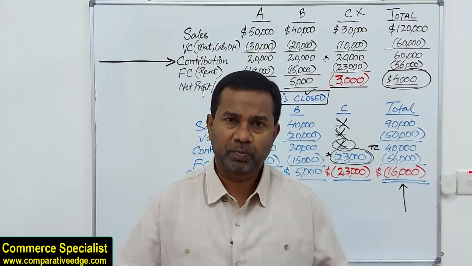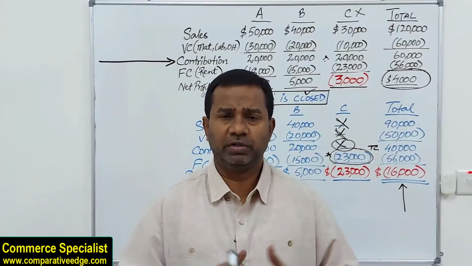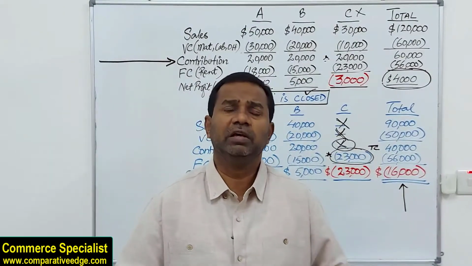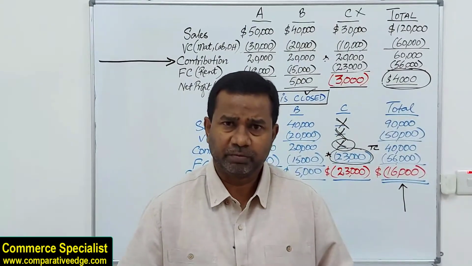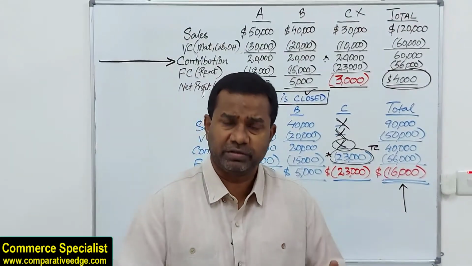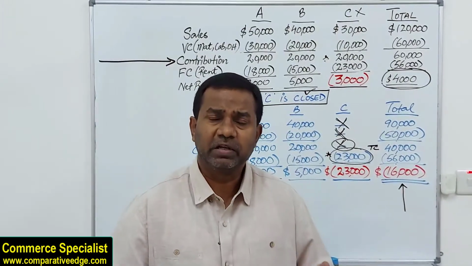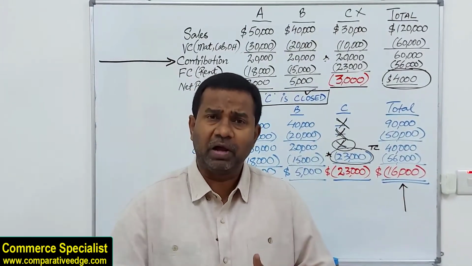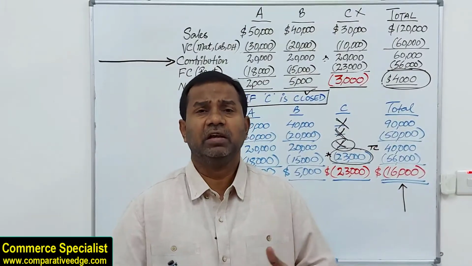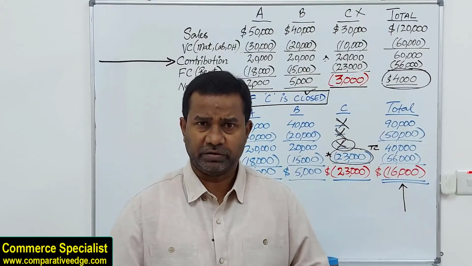Point number 2. There are some other aspects to operate or shut down decisions. I would say the qualitative aspects. These were the quantitative, very much relating to numbers, profits and losses. Now we are looking at the other aspects which a company should keep in mind before deciding whether to operate or shut down. So let's discuss those factors.